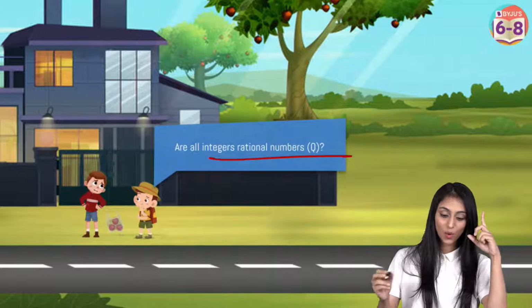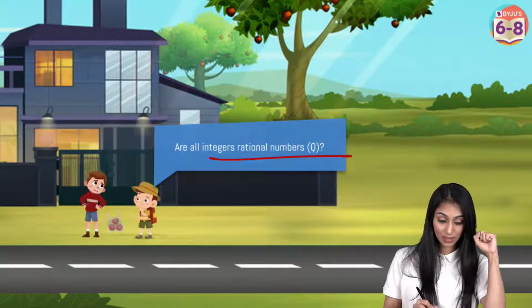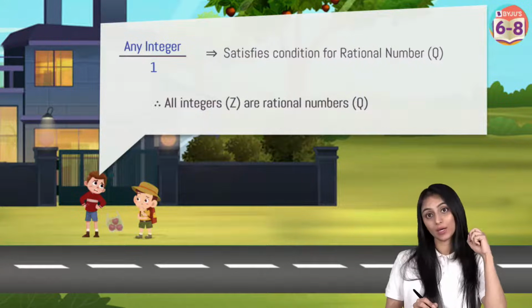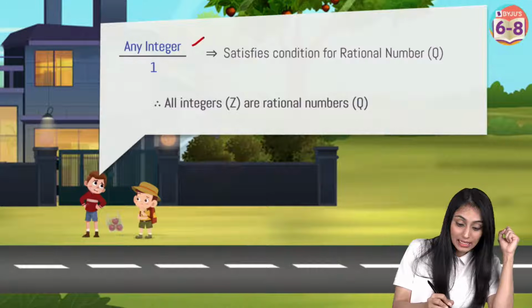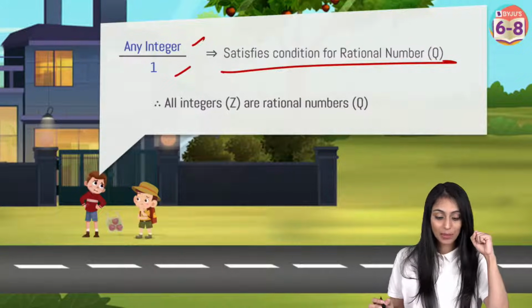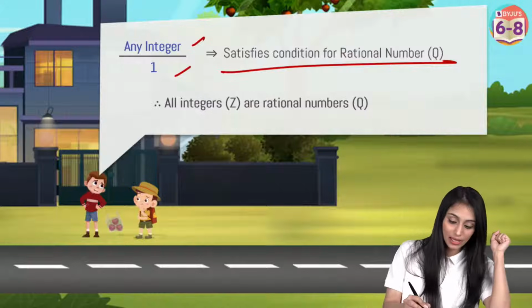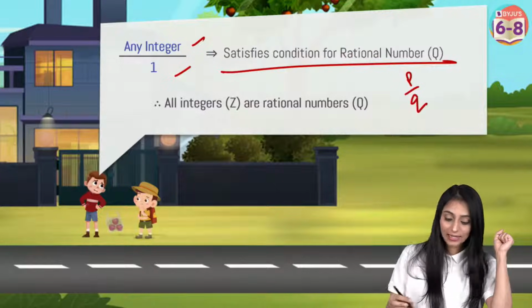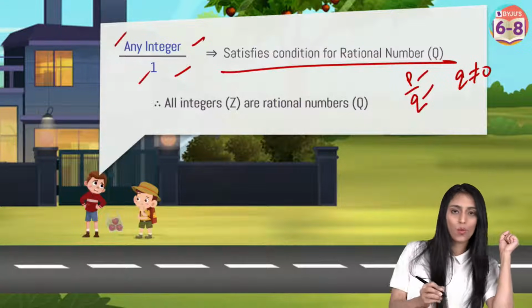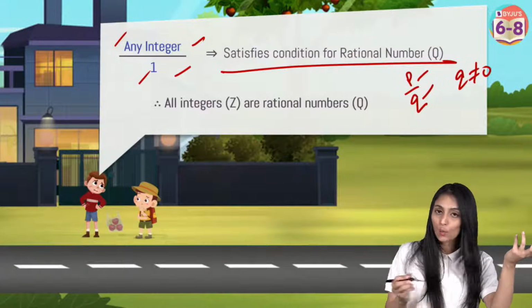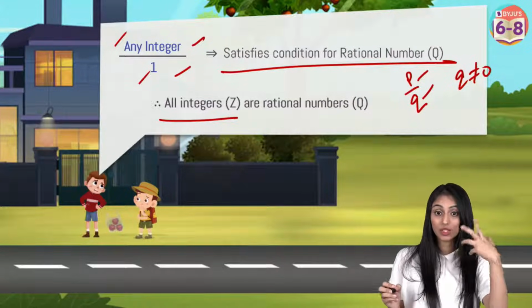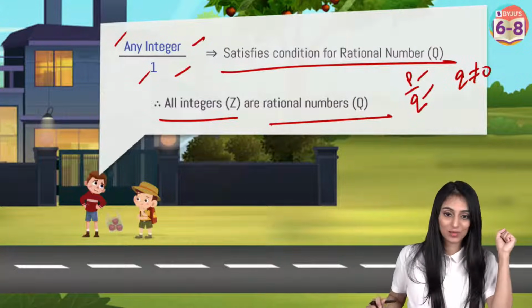Yes, everyone is saying yes, all integers are rational numbers. And now the other kid is basically explaining why all integers are rational numbers. Because any integer upon 1 satisfies the condition for a rational number, right? What is the condition for a rational number? That it is in the P by Q form, and Q should not be 0, where P and Q are integers. So any integer by 1 is also an integer, and the denominator is not 0. That's why we can say that all integers, which we denote with capital Z, are rational numbers.